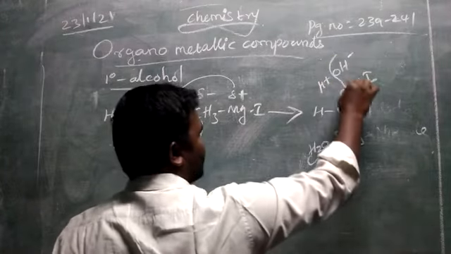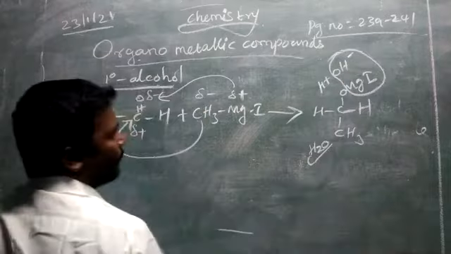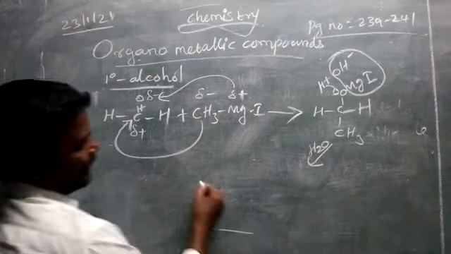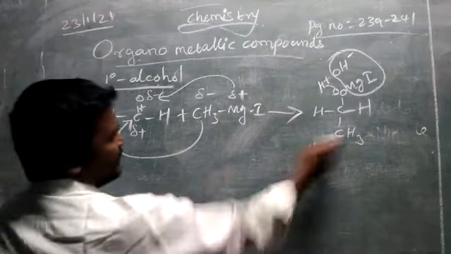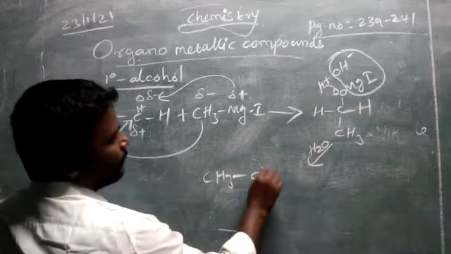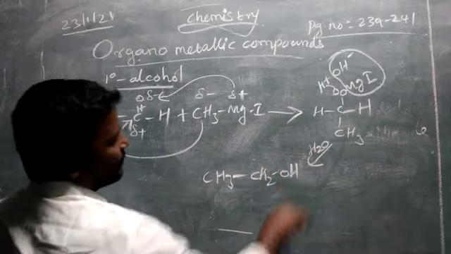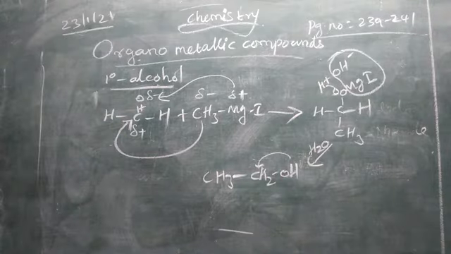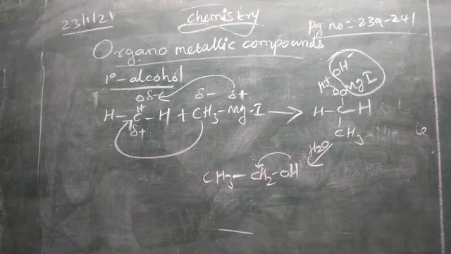So OH MgI will go, and you substitute hydrogen on the oxygen. So let us write the product: CH3CH2OH. The OH-attached carbon has 2 or more hydrogens, so one of the primary alcohols, ethyl alcohol, we have prepared.